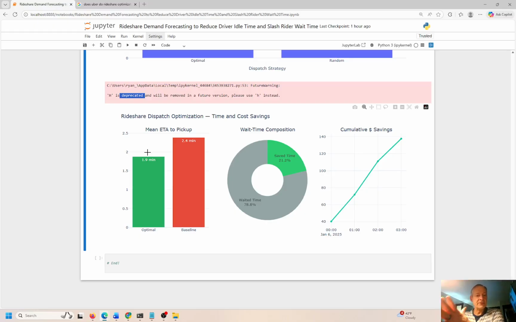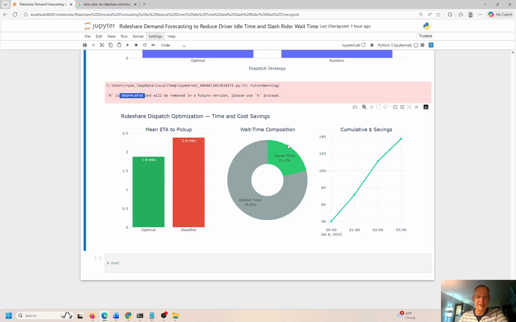So this is it, guys. This is the optimal versus baseline mean ETA to pick up a rider. 1.9 minutes for the optimal solution, 2.4 minutes for the baseline solution, right? So non-optimized, so you save about 0.5 minutes, half of a minute saved by using this optimization model. So I would say this is definitely working.